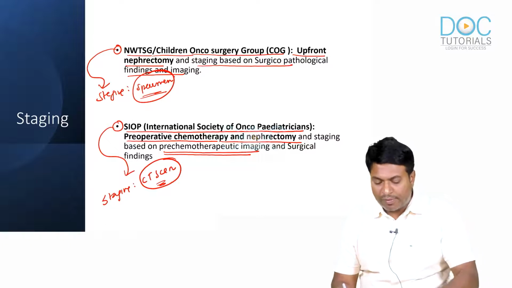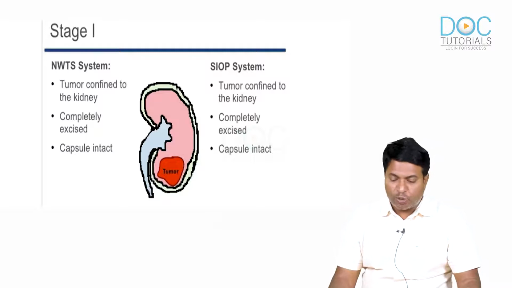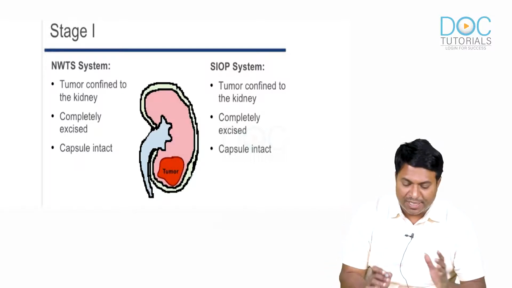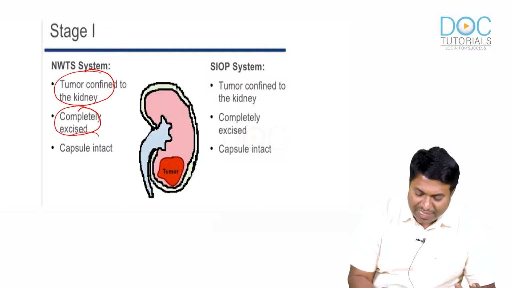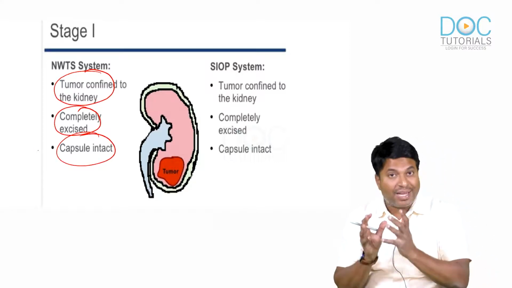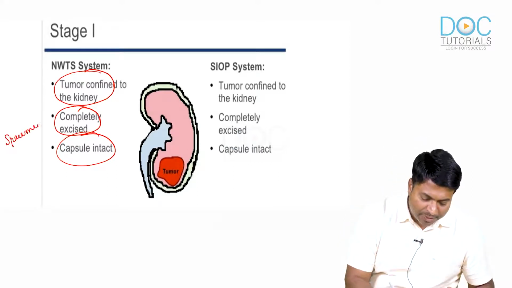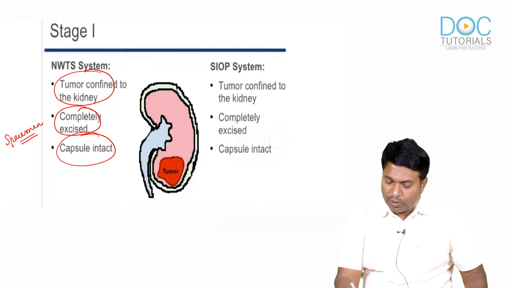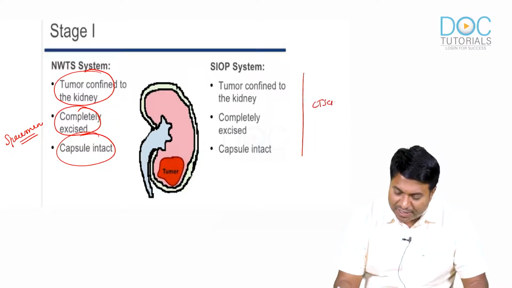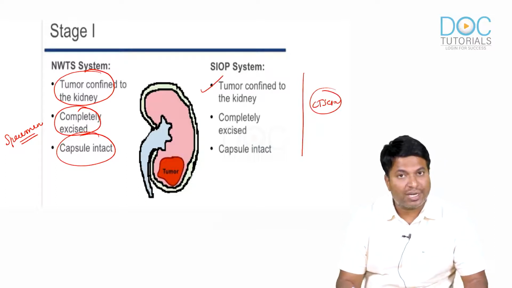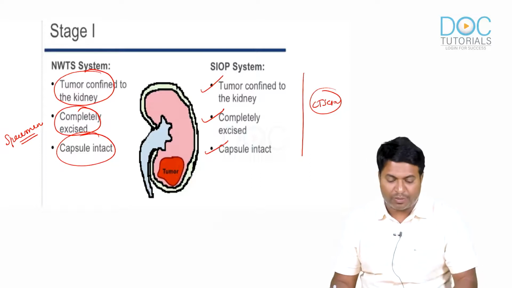Okay, so now we'll see what the stages are. Stage 1 in the National Wilms Tumor Study Group, from the specimen: the tumor is confined to the kidney and we have completely excised it with the intact capsule. This is the finding in the specimen. In SIOP, which is CT scan staging, the CT scan shows the tumor is confined to the kidney, completely excised, and the capsule is intact.